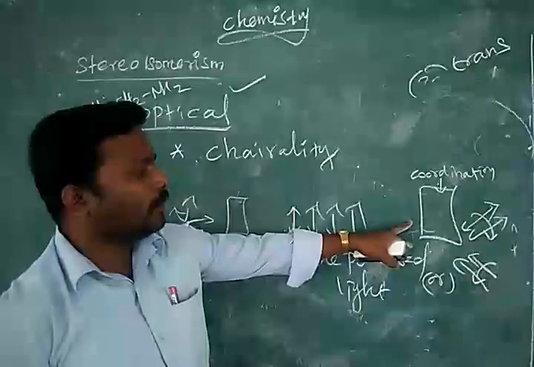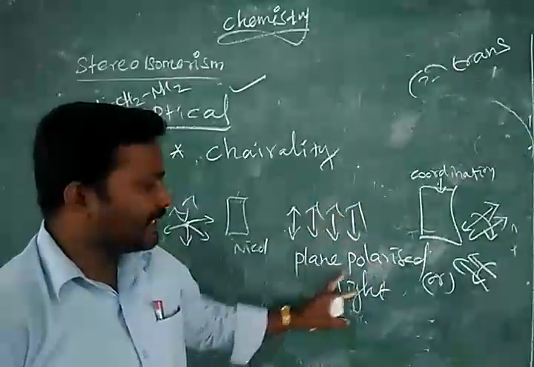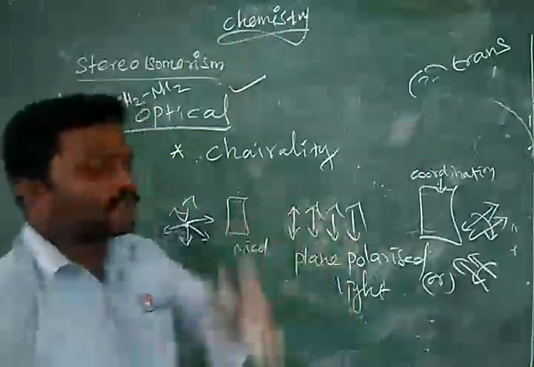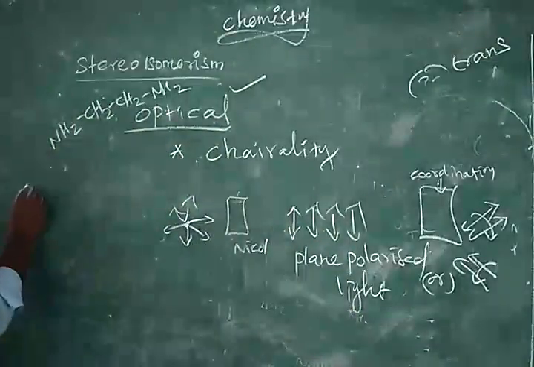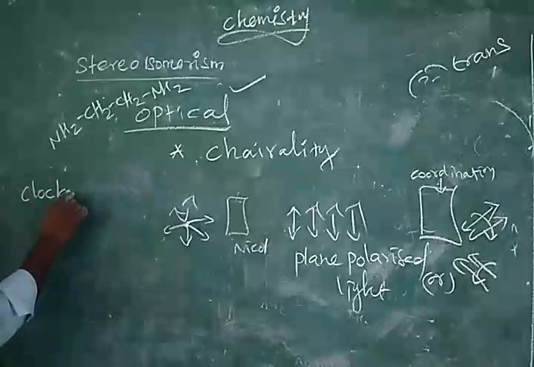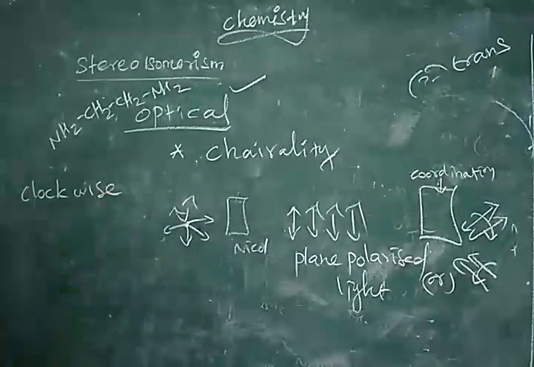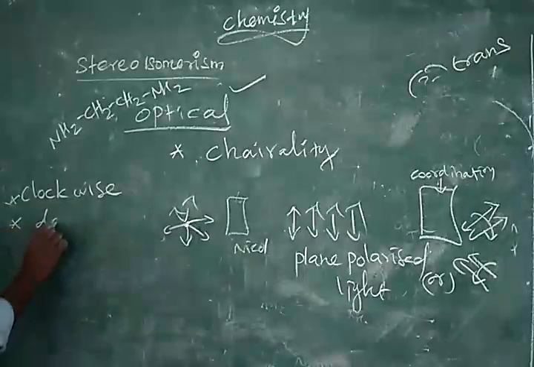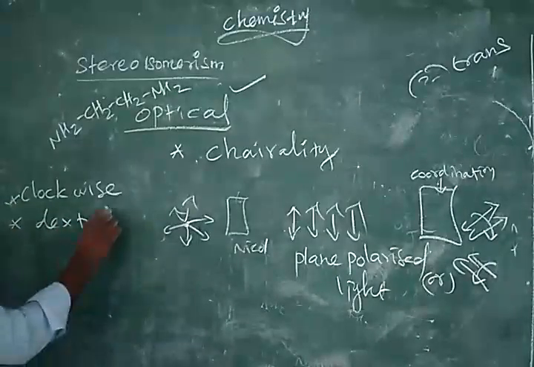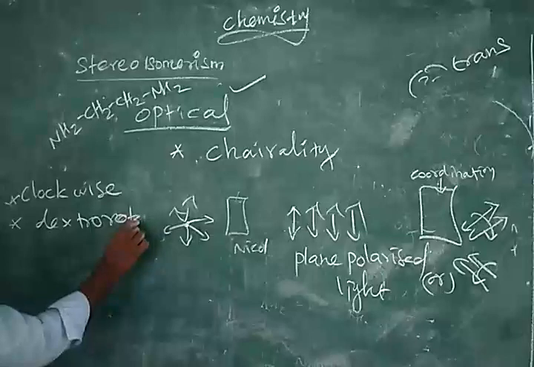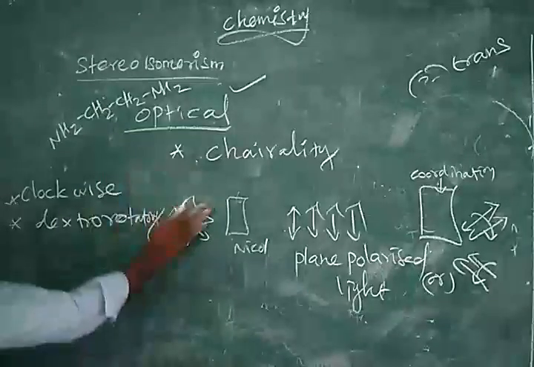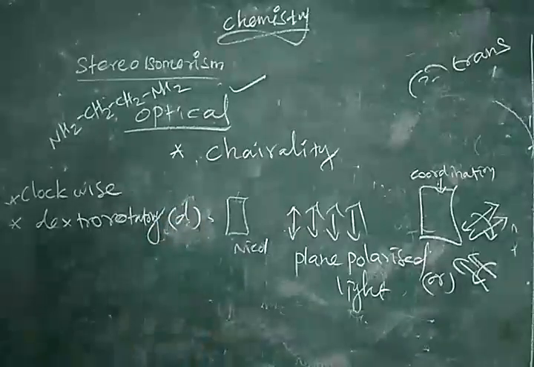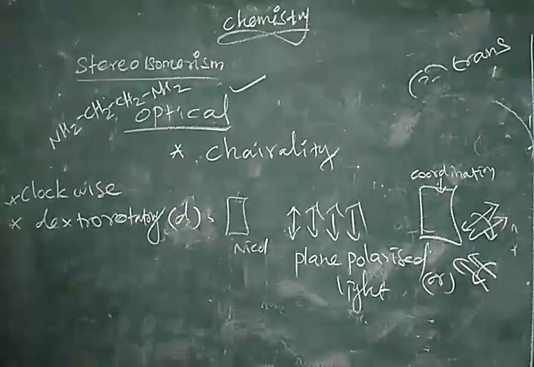If the compound rotates the plane polarized light towards clockwise, we can say dextrorotatory. The dextrorotatory is denoted with small d.